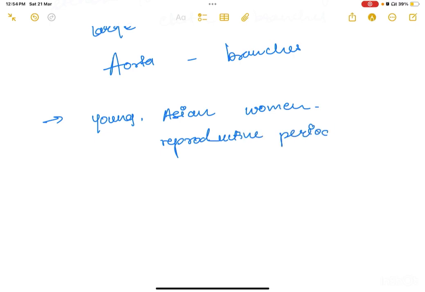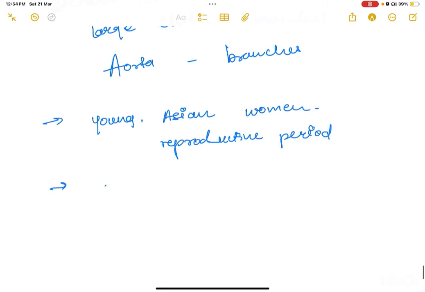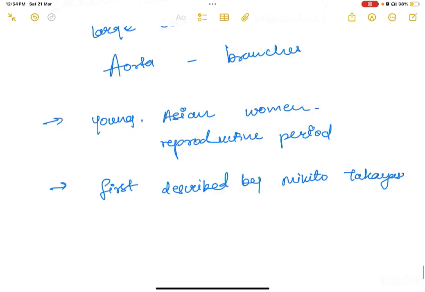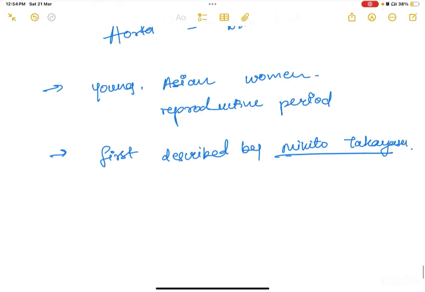Now, as the name is Takayasu arteritis, it was first described by the scientist Mikito Takayasu. Who was Mikito Takayasu? He was a professor of ophthalmology at Kanazawa University in Japan. So he was the scientist who first described Takayasu arteritis.